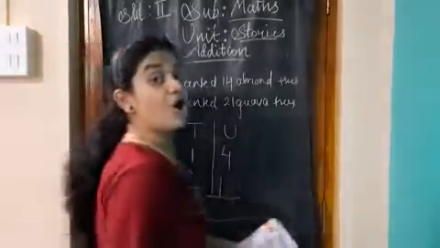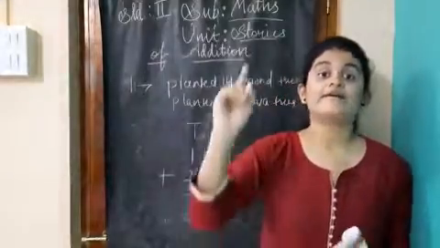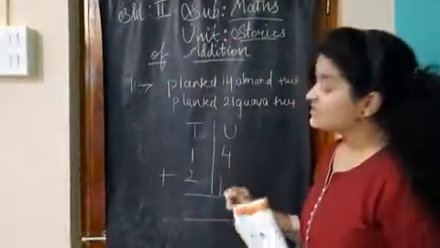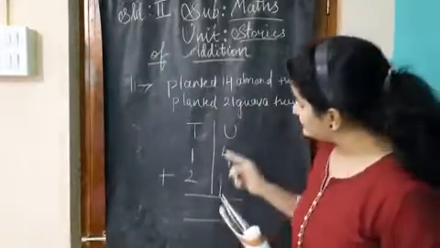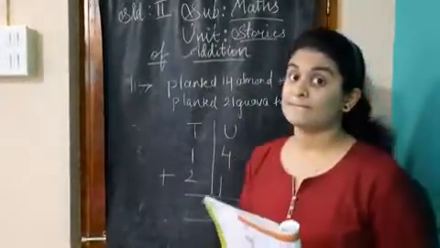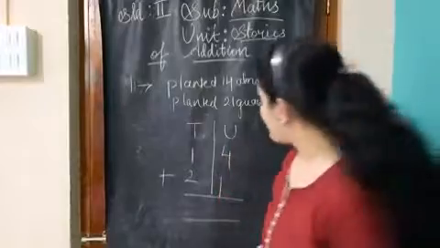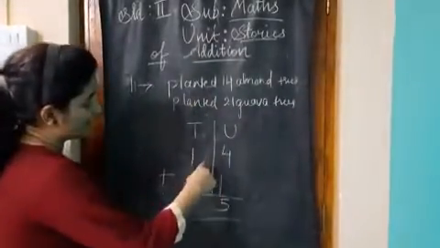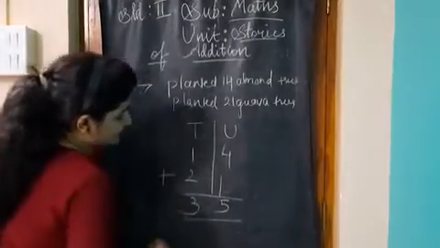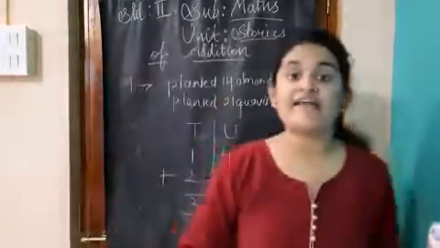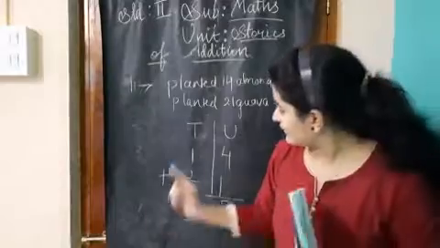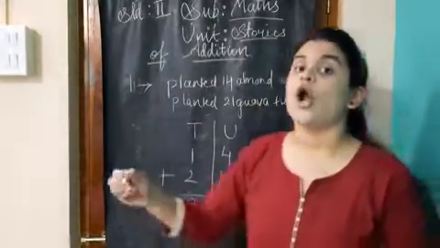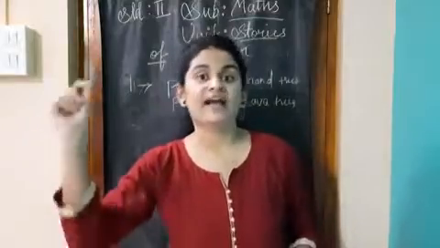So students, always keep in your mind, we should start adding from units place. So tell me, what is 4 plus 1? 4 plus 1 is 5. And 1 plus 2 is 3. So students, our final answer is Manjot planted 35 trees altogether in his garden.